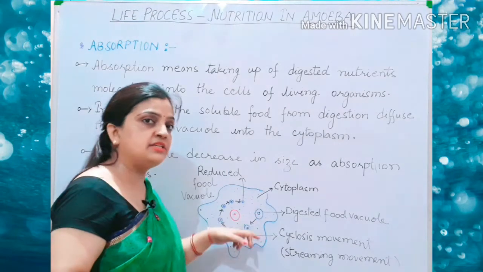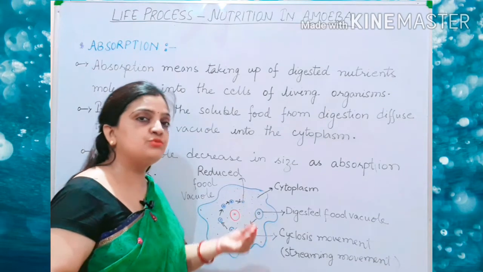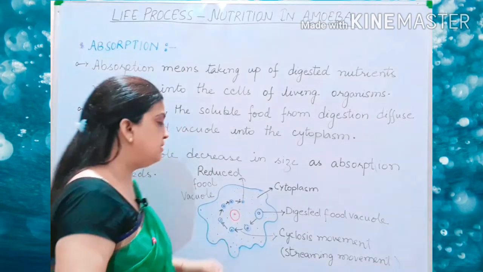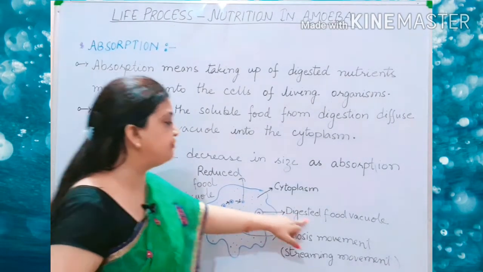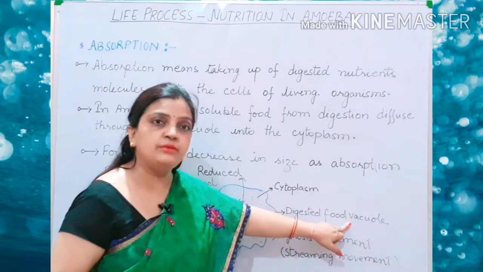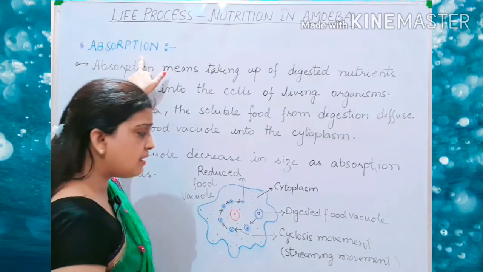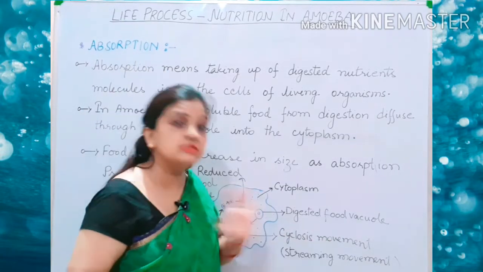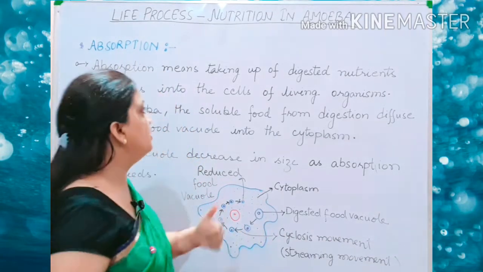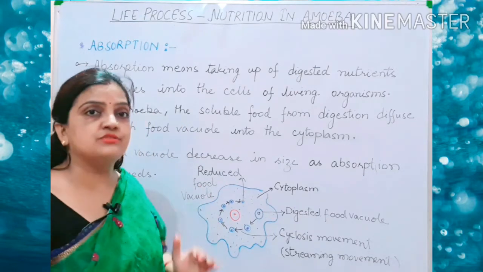Now, after the breaking of food into simple diffusible forms, this digested food vacuole will be utilized in the process of absorption by the process of cyclosis. Now I will be telling you all, what happens in the case of amoeba?